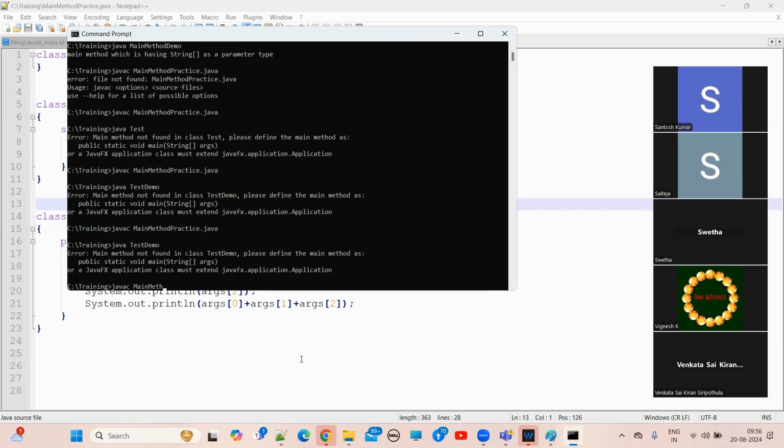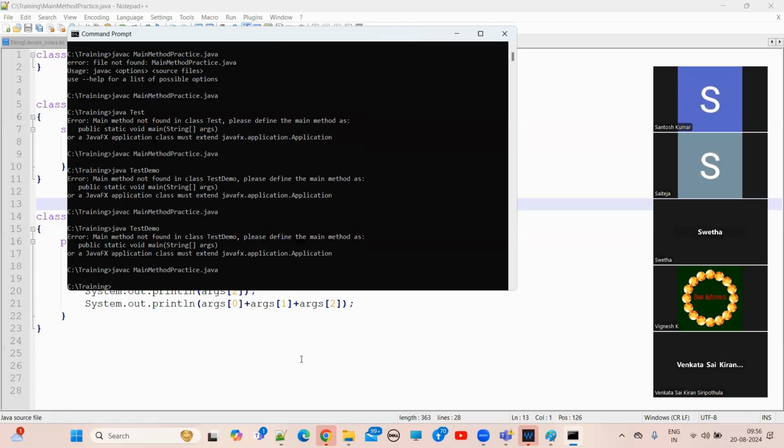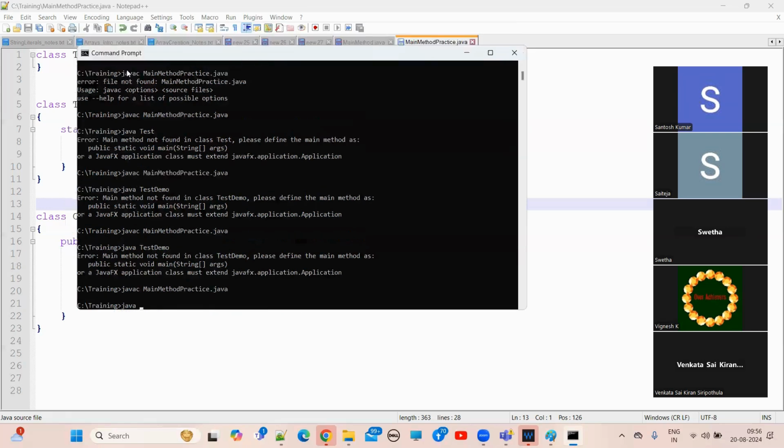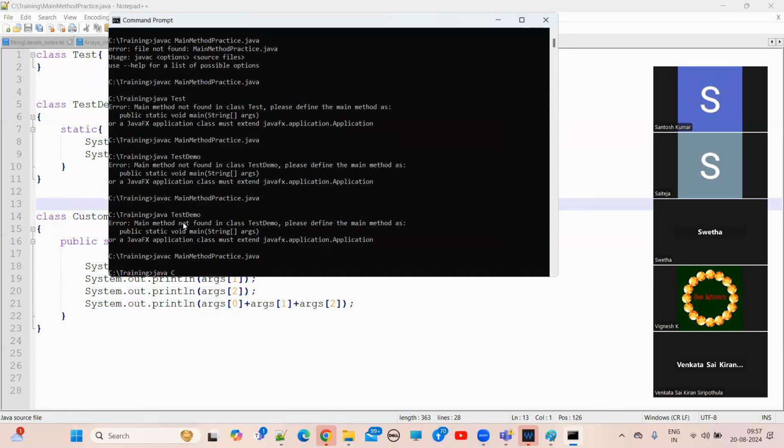Main method practice, right? javac file name .java. Compilation successful. Now java. What is the class name here? Come on, guys, what is the class name? Customize main method, right? java customize main method. This is the class name, right?